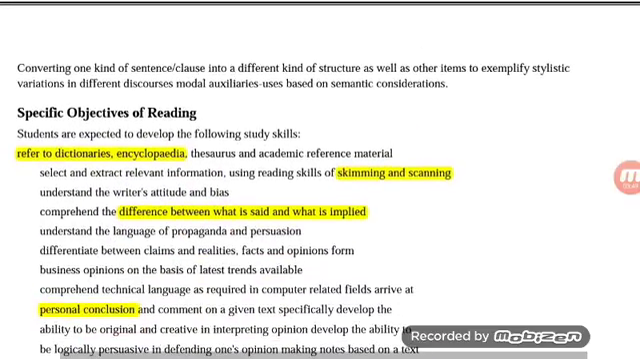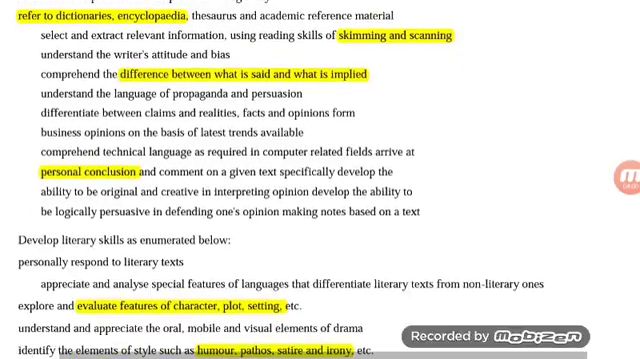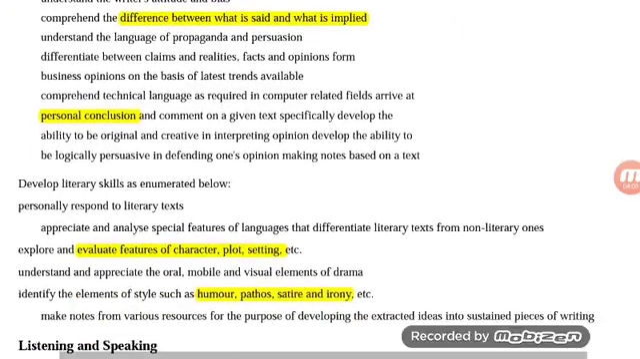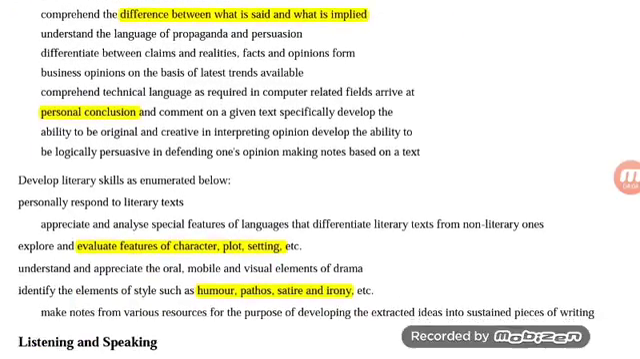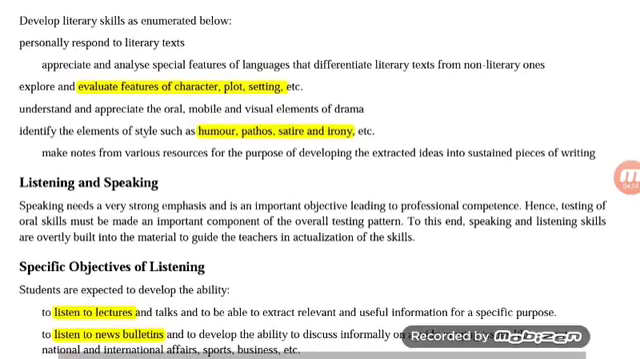Now, the specific objectives of reading are to refer to dictionaries, encyclopedias, skimming and scanning of the texts, and the difference between what is said and what is implied. You should be able to draw personal conclusions. You should be able to evaluate features of character, plot, setting, etc. in plays or novels. You should be able to find out humor, pathos, satire, or irony in the text.